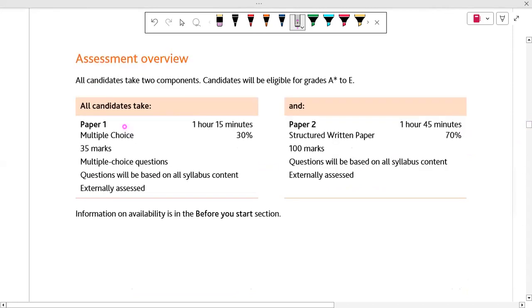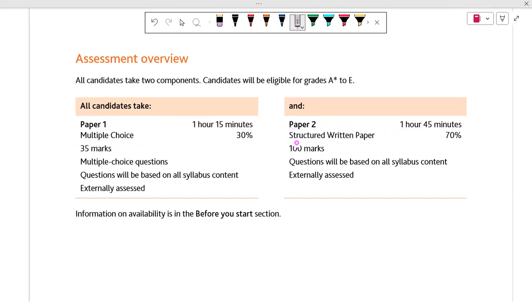We basically have two papers in accounting. Paper one has some MCQs. Previously it was for 30 marks, before 2020 paper one was for 30 marks, but from 2020 onwards it has changed, and it is now 35 marks. You have 1 hour and 15 minutes for paper one, and for paper two you have 1 hour and 45 minutes to solve this paper.